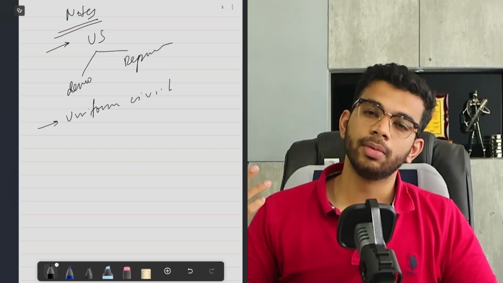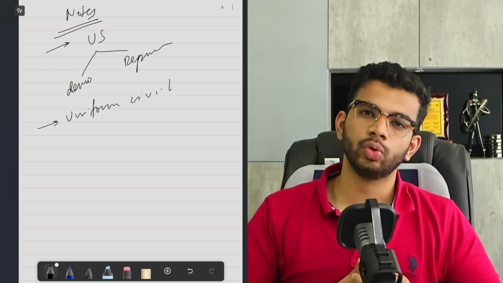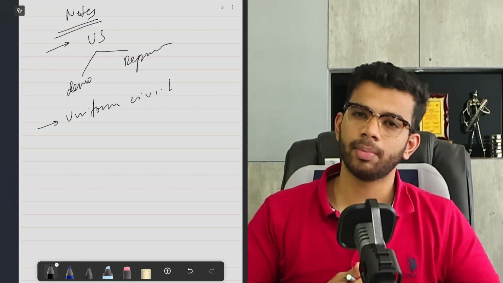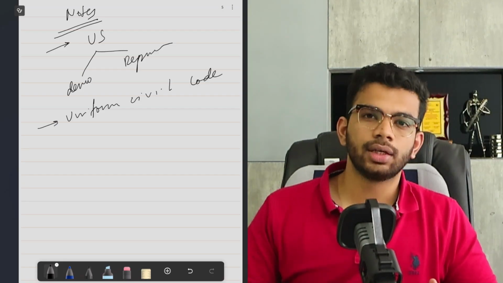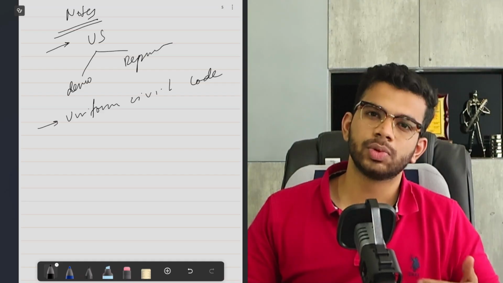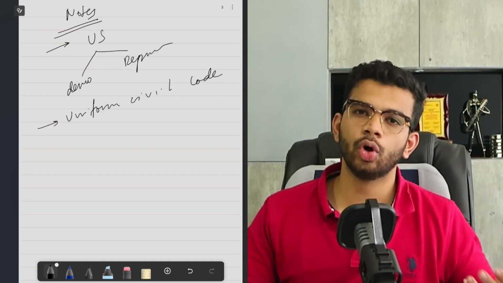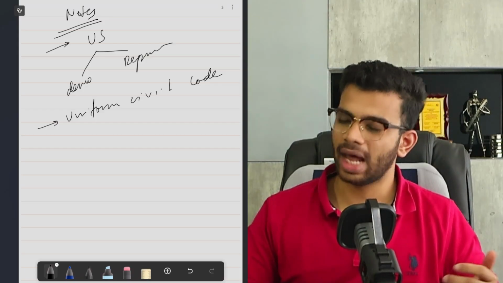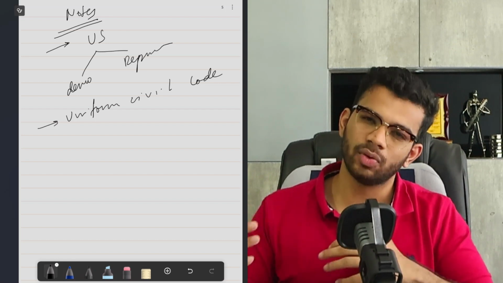And it will also ensure equal ownership rights for women as well. So that is going to be a big factor for women empowerment. But one of the important things about the Uniform Civil Code was that the government said that live-in relationships would have to be reported to the government. The government would need to know about these kinds of relationships. So that is kind of an invasion of privacy,